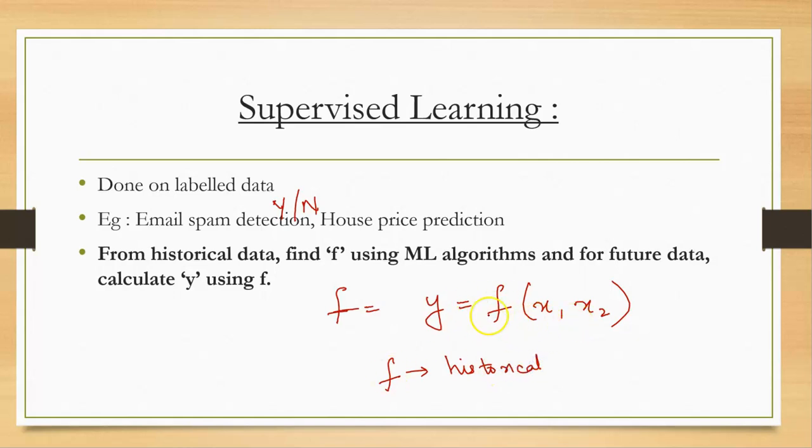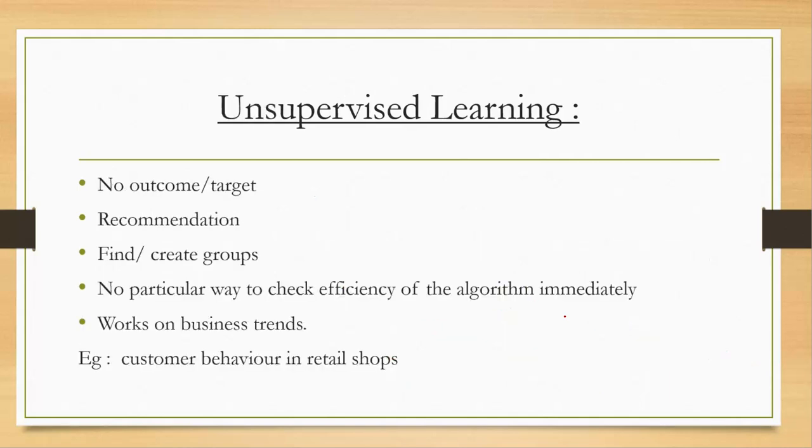We train it and find f using the historical data, and using this f we predict y, the prediction, as a function of x1 and x2, for our future data. That is all about supervised learning.